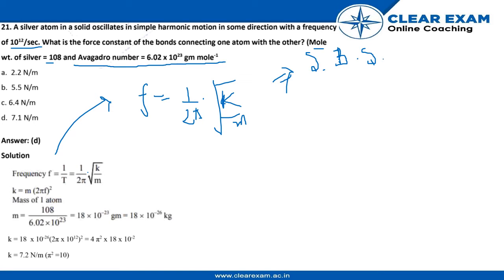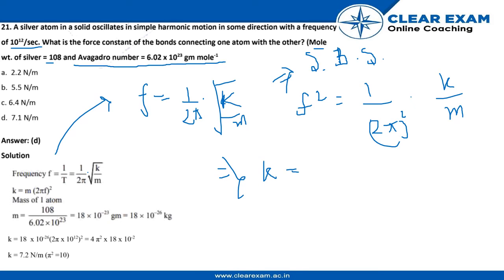What happens is it will transform into f square equal to 1 upon 4 pi square into k by m, and now from here we can simply take out the value of k, which is m into 2 pi f whole square.